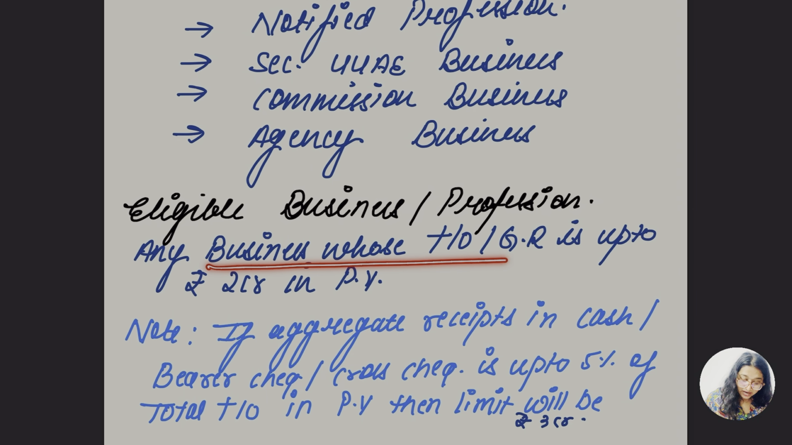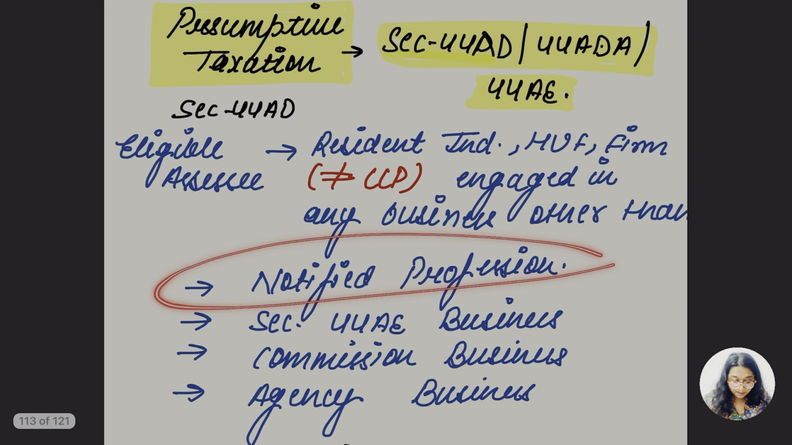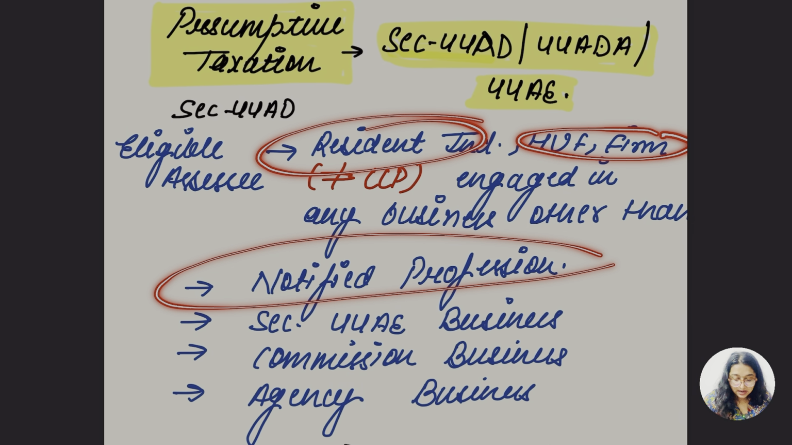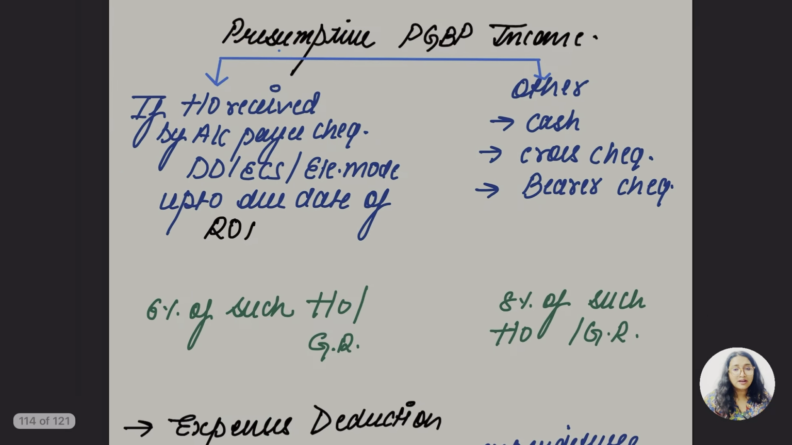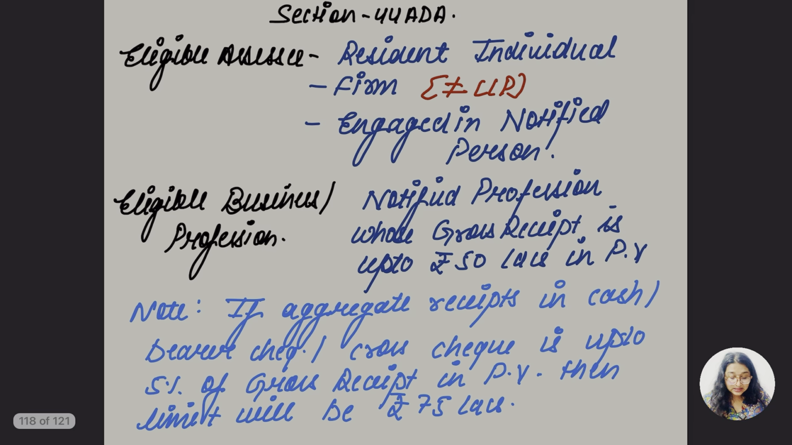In this part, the business whose turnover and gross receipt was up to 2 crore or 3 crore, and there were some people, the firm and notified persons, other than notified people. But in this case, the difference is about the gross receipt. Earlier we took the turnover and the gross receipt; here we are only taking the gross receipt.